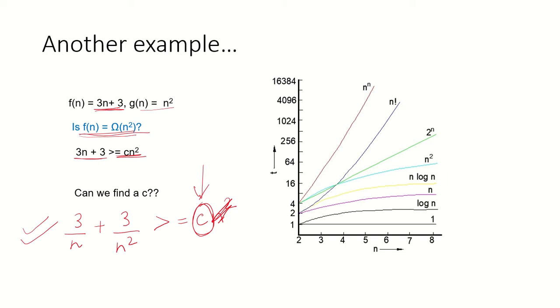Even otherwise, you see, f(n) is linear, so f(n) would be here, and n square is here in this class. n square can never be the lower bound for a function which is of the order n. So this is how we say whether a function is the lower bound of a given function or not.